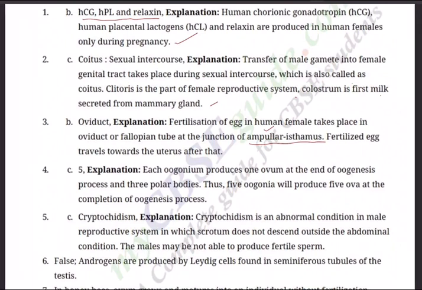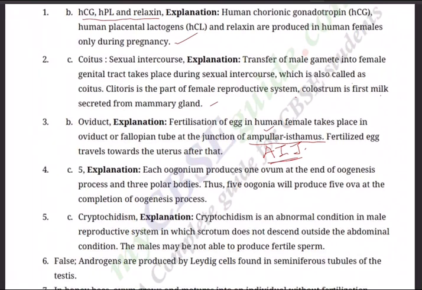This is again a neat question, a UPSC NDA question. The general answer is oviduct, but specifically where in the oviduct? It is in the ampullary isthmus junction. Remember, I said AIJ, ampullary isthmus junction. The fertilized egg travels towards the uterus after that.